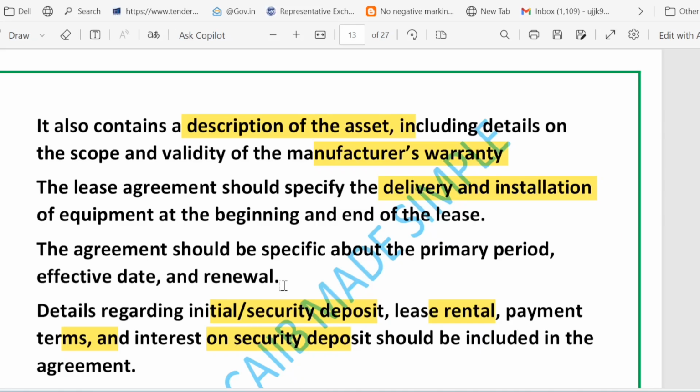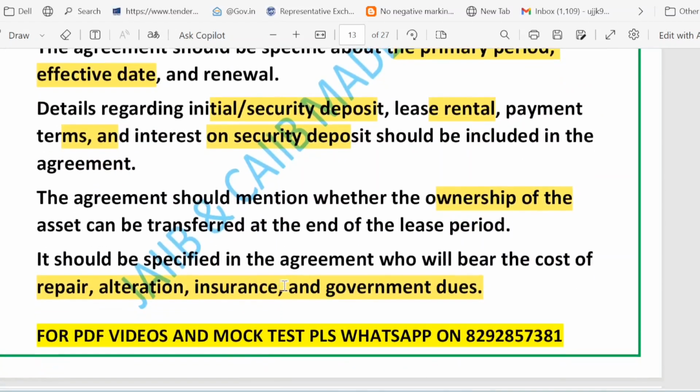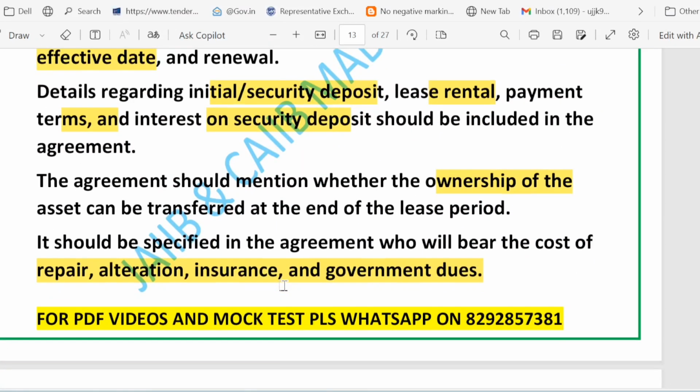Effective date and primary period. It means the start date and the main lease term. Renewal term means whether the lease can be extended and on what terms. Then we talk about the security and initial deposit, which means the refundable amount held as security and the conditions for return.